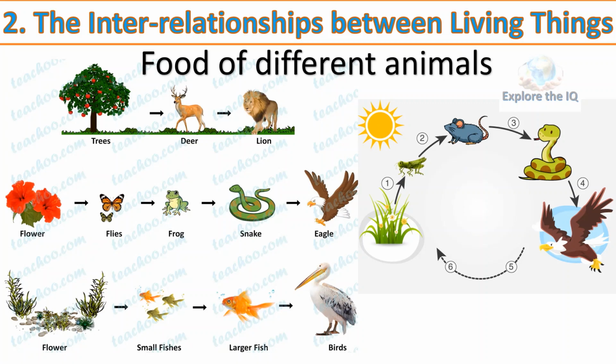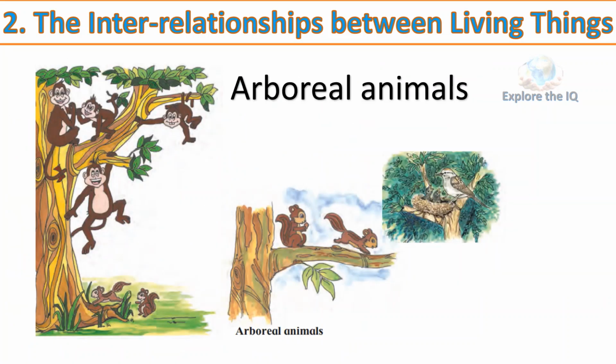Other living things also get their food from the environment. For example, chameleons eat insects when they are hungry. Some snakes eat mice and frogs. Tigers eat deer. Goats and sheep eat leaves of plants. Cattle eat grass.